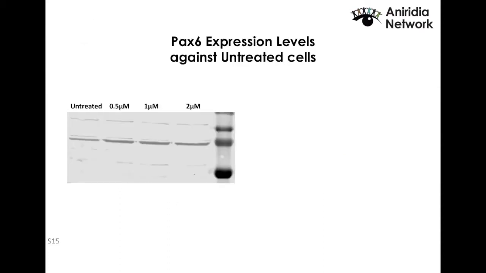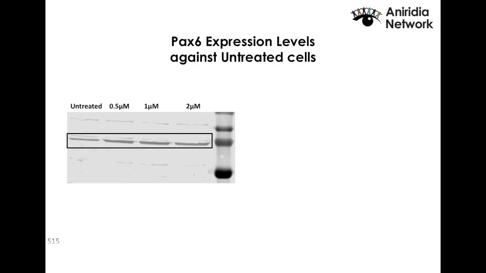So by picking the best target so far, we also checked how the protein of PAX6 changes. This is the way we visualize PAX6 levels on a protein level. We treat the cells the way we want to, open them up, extract the proteins, and run them onto a gel, which separates the proteins. In this case, this black line is the PAX6.